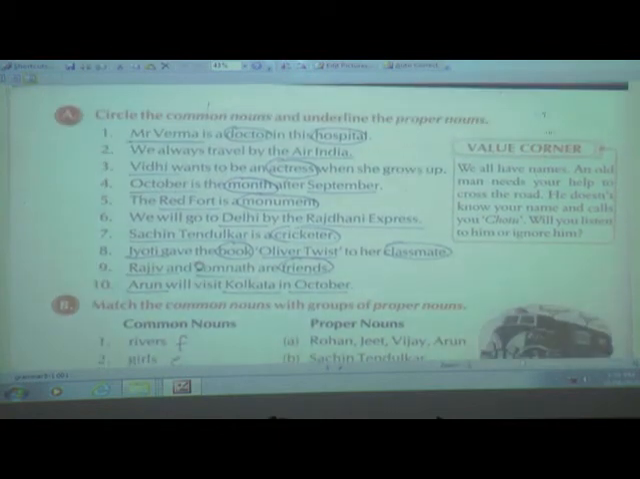I hope, children, you have understood this exercise: circle the common nouns and underline the proper nouns, and you are going to do it as I have shown here.